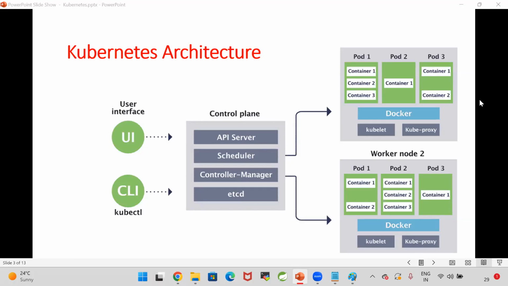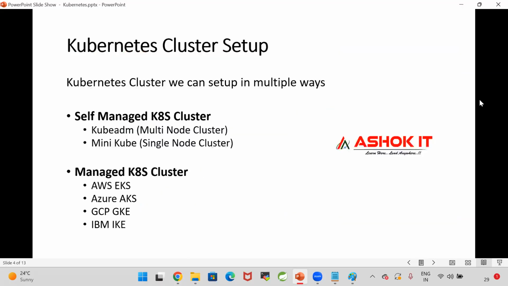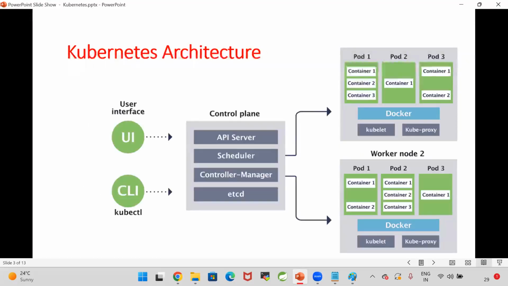In order to create the container in the worker node, Docker engine should be available. In the worker node, Docker engine will be installed. Why Docker engine? To run the Docker container, Docker engine is required. So in the worker nodes, our containers will be created. As we are going to create the containers in the worker node, Docker software should be installed. Kubernetes is not the replacement for the Docker.